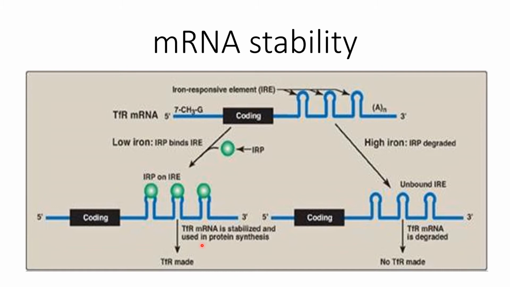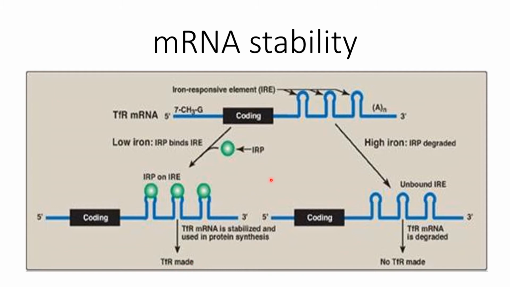When there is a low concentration of iron in the erythroblast, what happens? These regulatory proteins bind with the iron response elements and stabilize this messenger RNA, and now this messenger RNA is stabilized to produce the transferrin receptor. So more and more iron will enter into the cytosol.